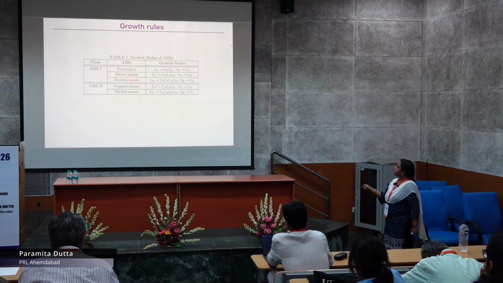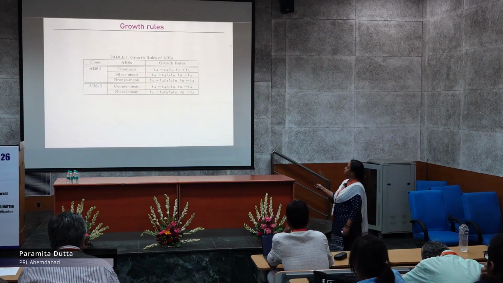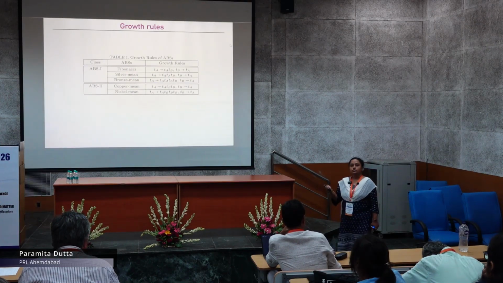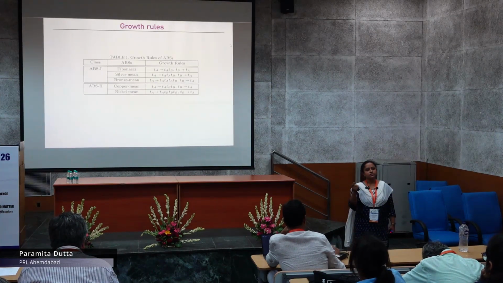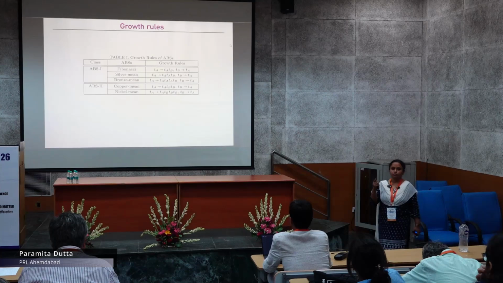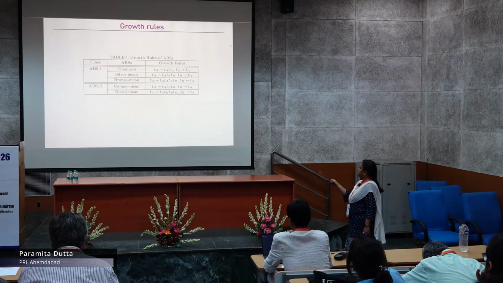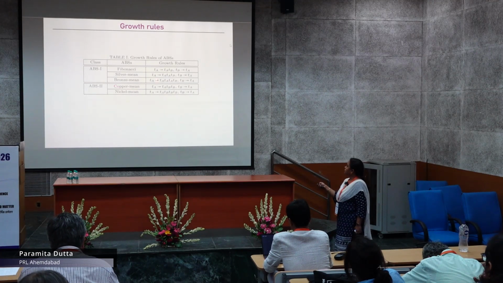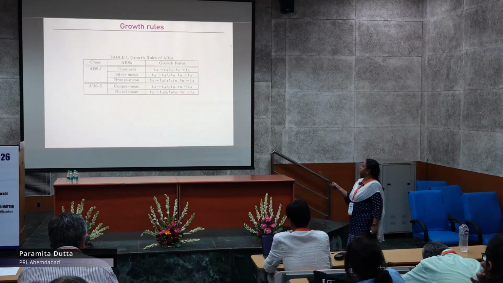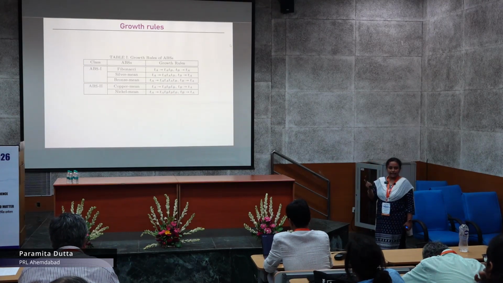So in ABS1, if I look at the three different sequences, generation to generation I am increasing the number of A's more compared to B. Exactly in the other case, for ABS2, I am increasing the number of B's more than A's.